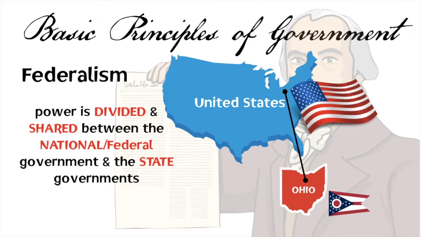That means that the federal government can do certain things that the states cannot, and the states can do certain things that the federal government cannot, and that there are certain things that both the federal and the state governments can do together. We'll get into more of those details later on, but make sure you understand that the basic concept of federalism is that the power exists on both a national and a state level, and that power is divided and shared.